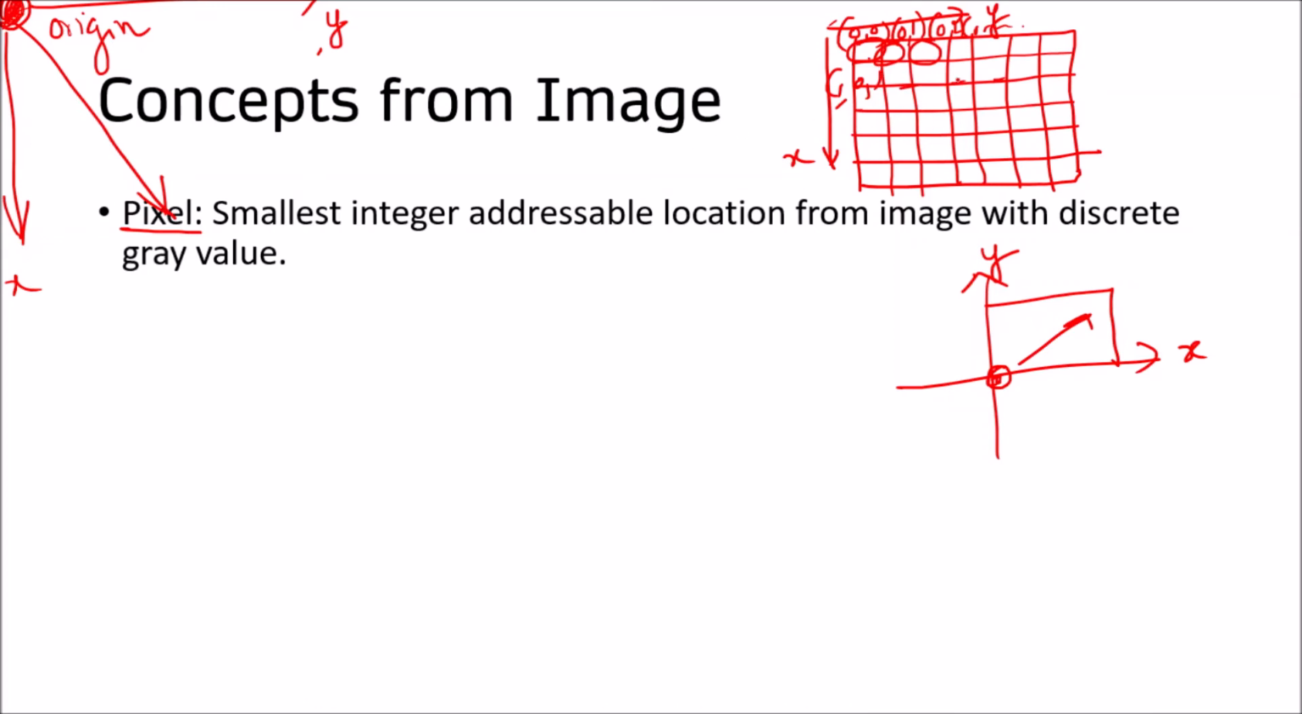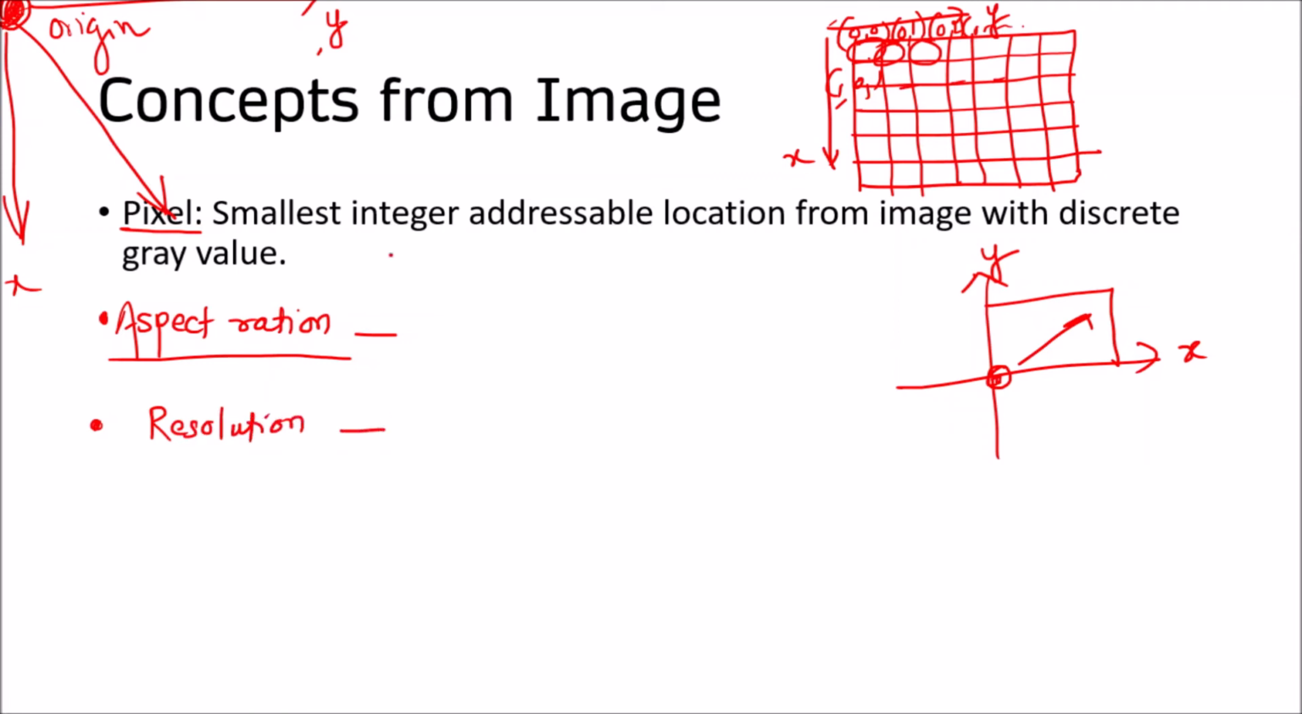So what is a pixel? A pixel is the smallest integer addressable location in the image with discrete gray values. Now there are other concepts with the image, namely aspect ratio and resolution.